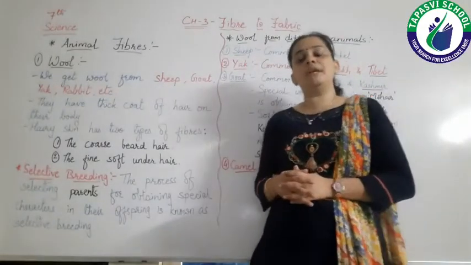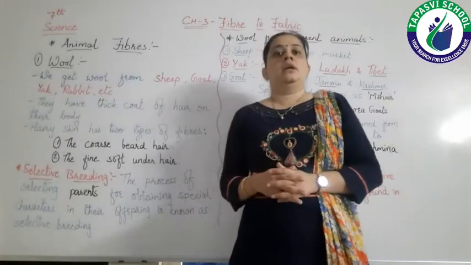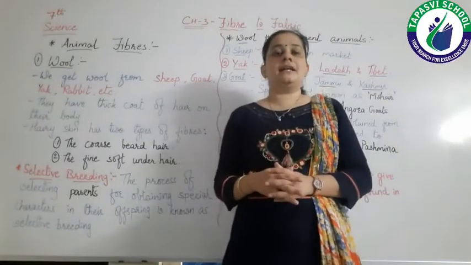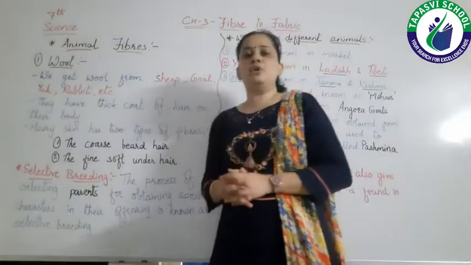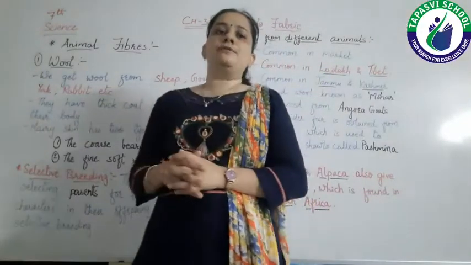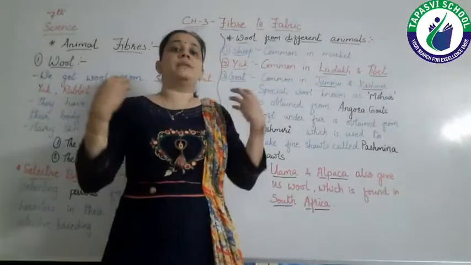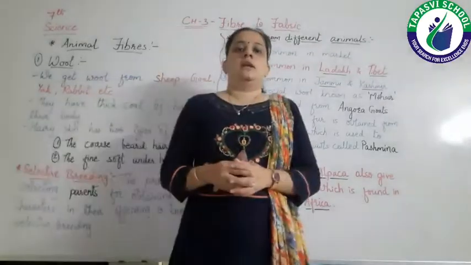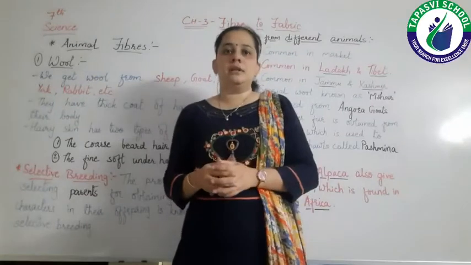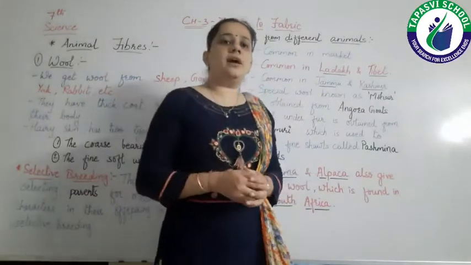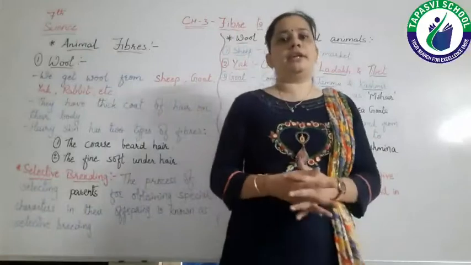Now we are moving towards 7th standard, that is animal fibers. As we know, we get the fibers from animals from their body. Okay, the animals like sheep, camel, goat, etc. have a lot of hair on their body.